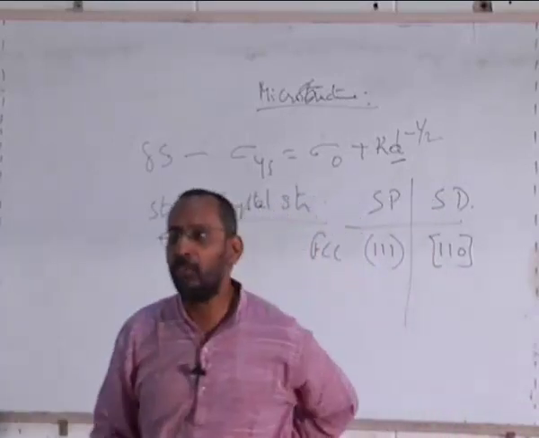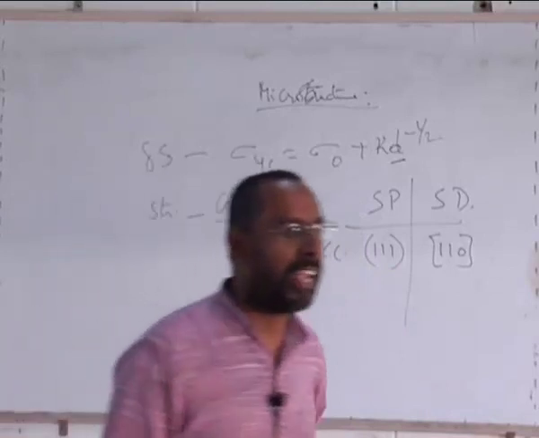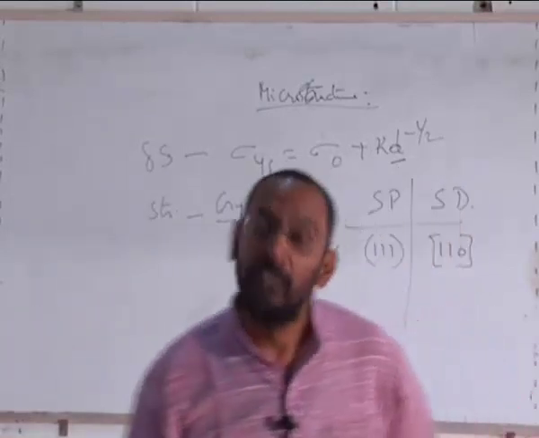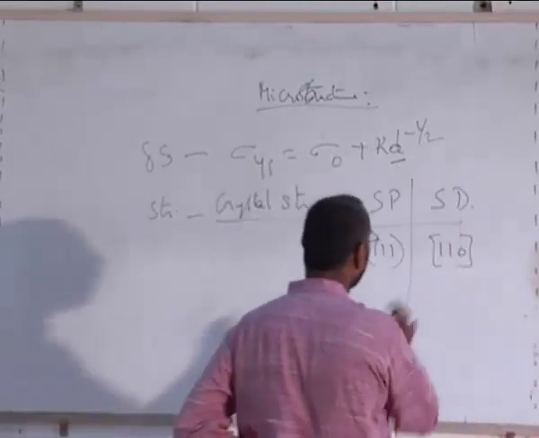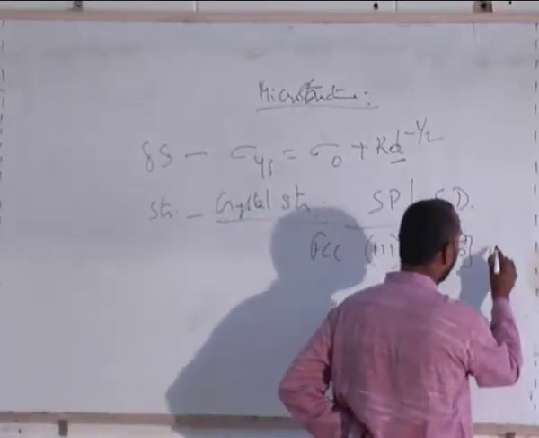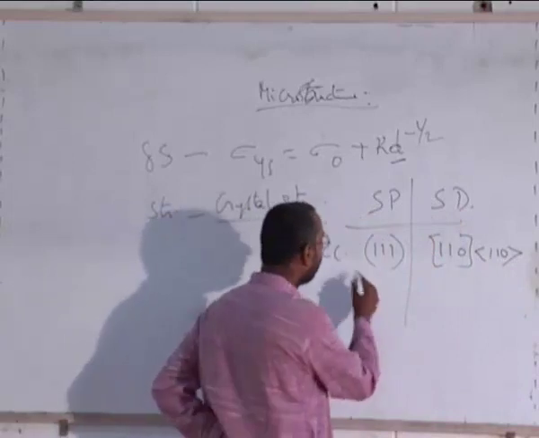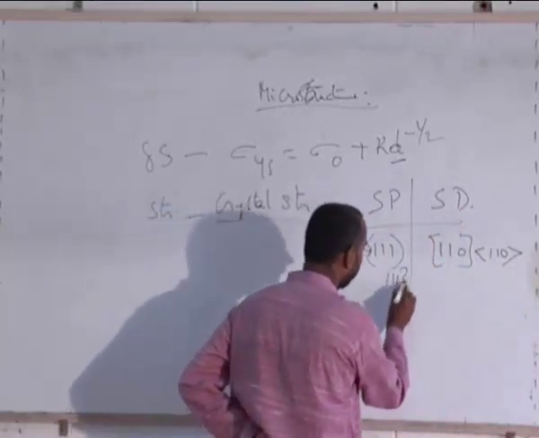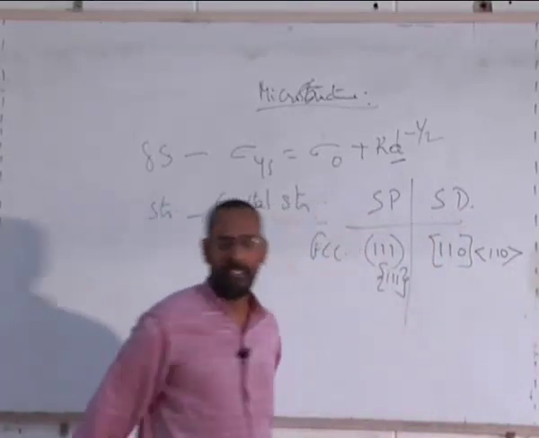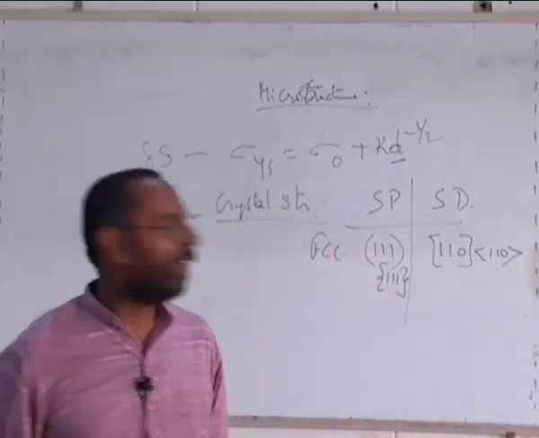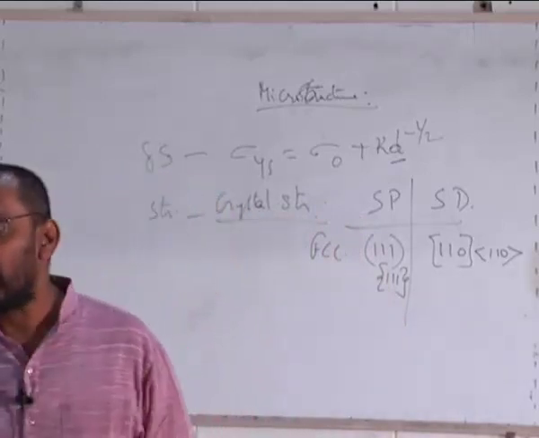This also sometimes we use some other different brackets. When do we use? Very good. So when I am talking of family of these directions, they are shown like this, and the family of planes are shown as this. Right? Good. Okay. Now, if I take this, how many total number of slip systems we have in FCC?